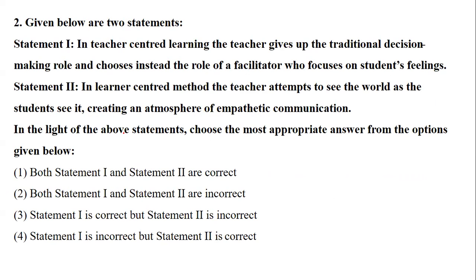Now we have the second question, a very easy question. This was a December 2023 question. Just read very carefully. You will be able to understand the topic properly. So what it says is that in teacher-centered learning, so we know we have teacher-centered and learner-centered methods. In teacher-centered learning, the teacher gives up the traditional decision-making role and chooses instead the role of facilitator who focuses on student feeling. When we talk about teacher-centered learning, does this happen, that instead of the role of a facilitator, the teacher focuses on students' feeling?